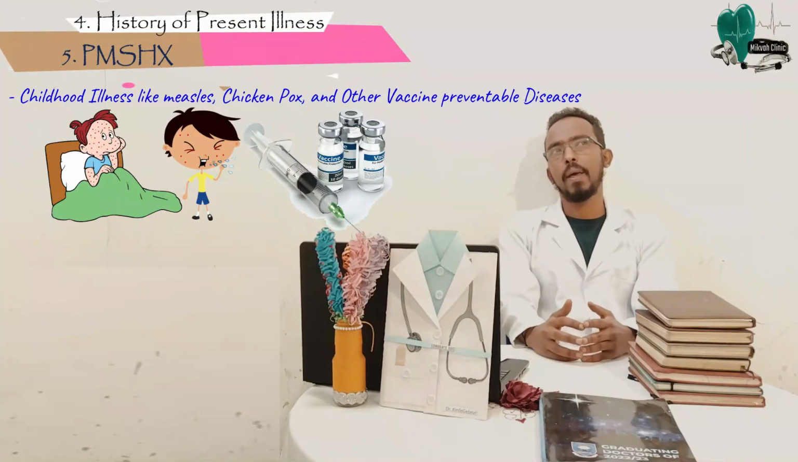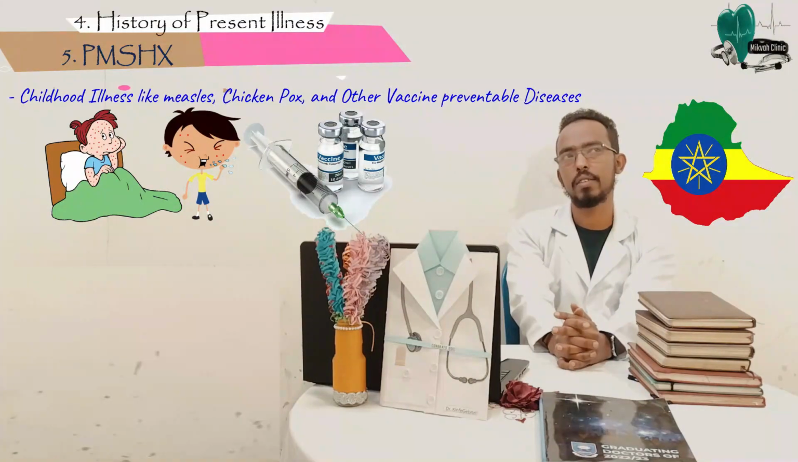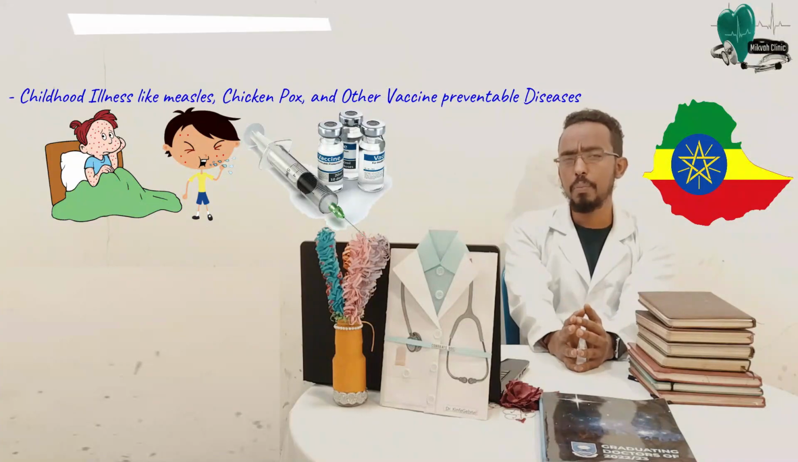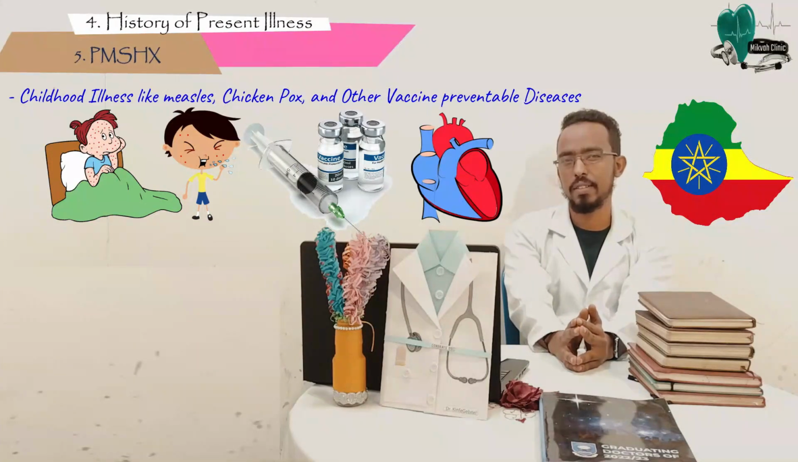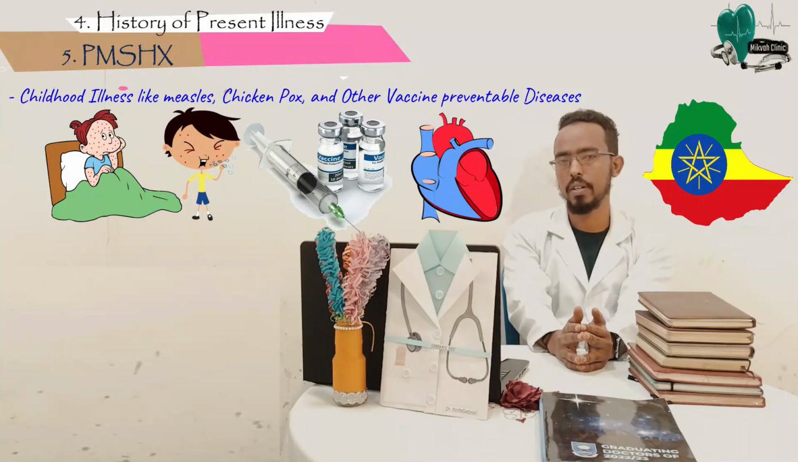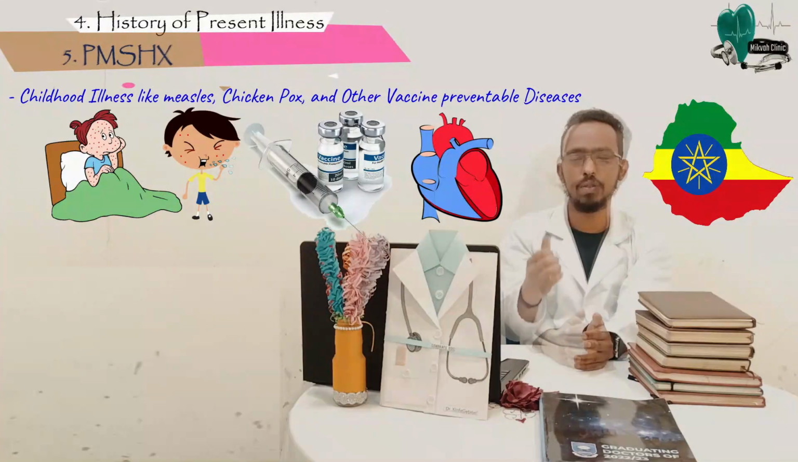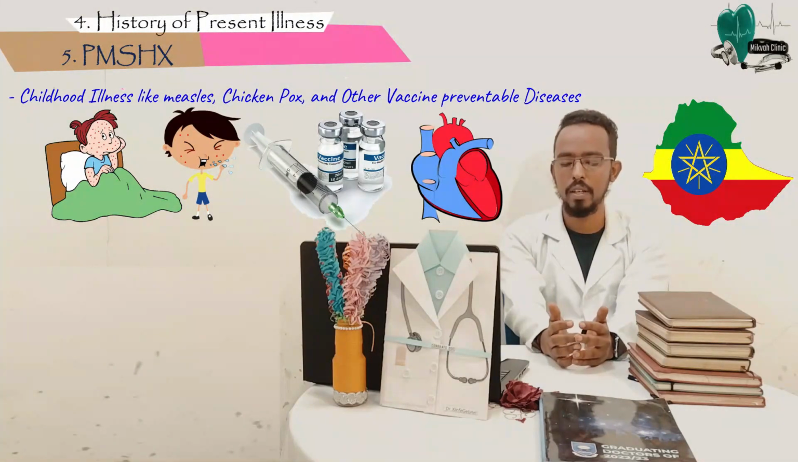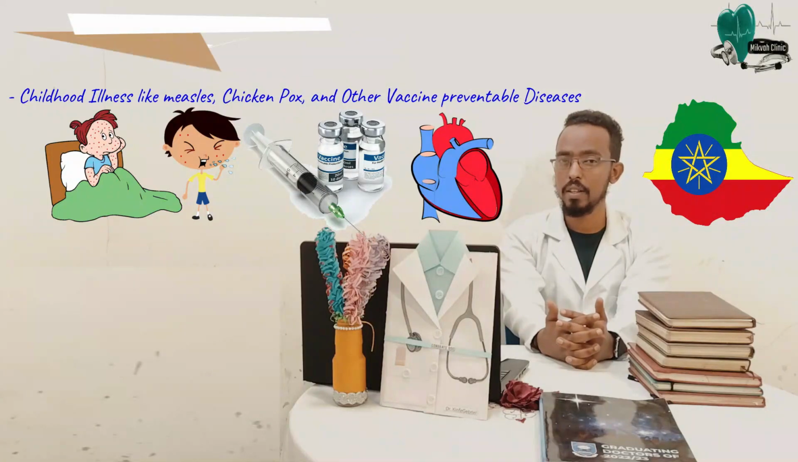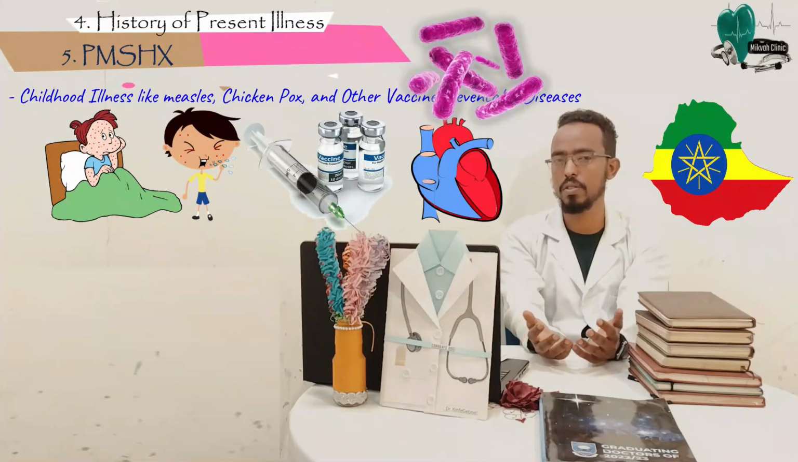For example, in a country like Ethiopia or other developing countries, the most common cause of heart failure is rheumatic heart disease. And this rheumatic heart disease doesn't happen overnight. Rather, it's a progressive damage to the heart, which traces back to childhood. And it is associated with recurrent attacks of rheumatic fever, and this rheumatic fever is associated with GAS infection.